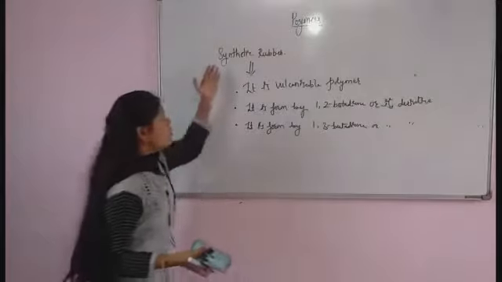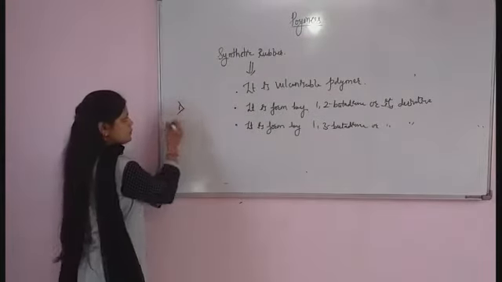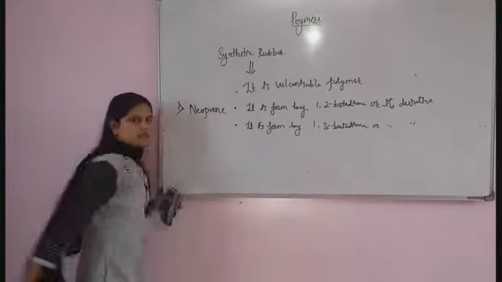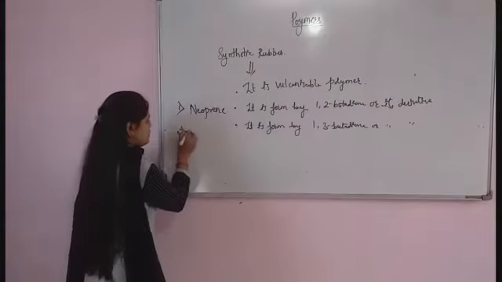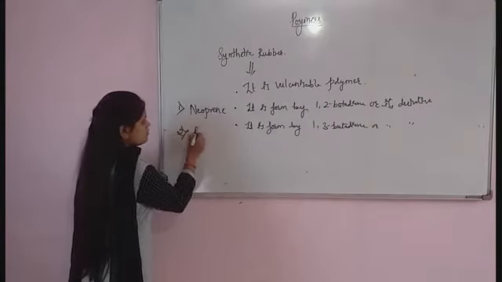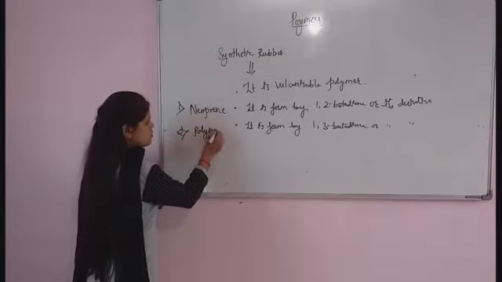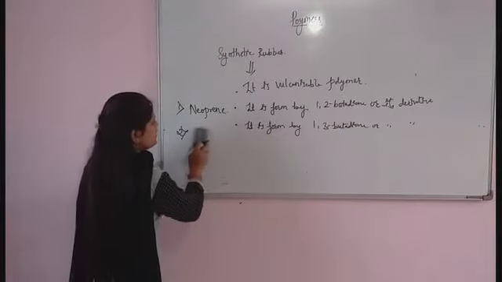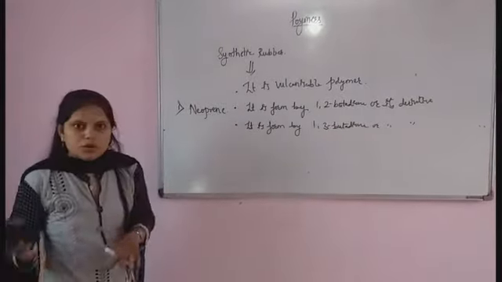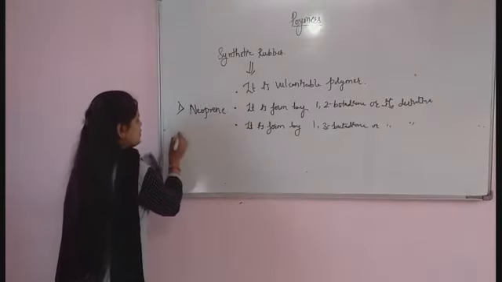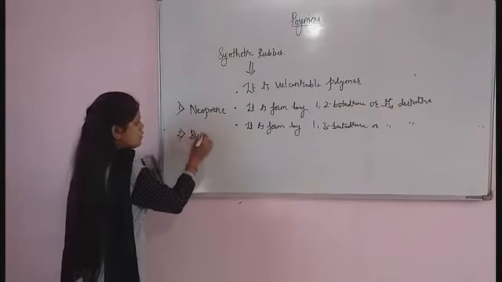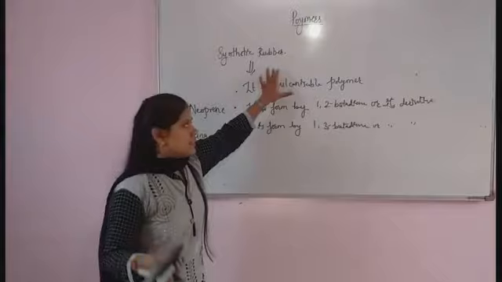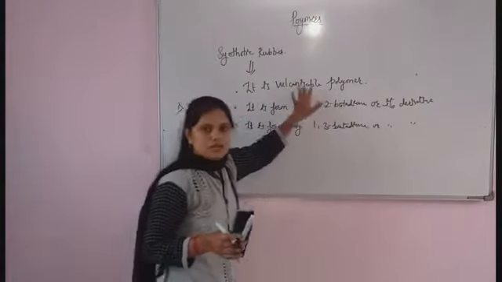There are two examples of synthetic rubber. The first will be neoprene and the second will be the Buna. Before that we should study first neoprene. So remember, synthetic rubber has the important property that it is a vulcanizable polymer.